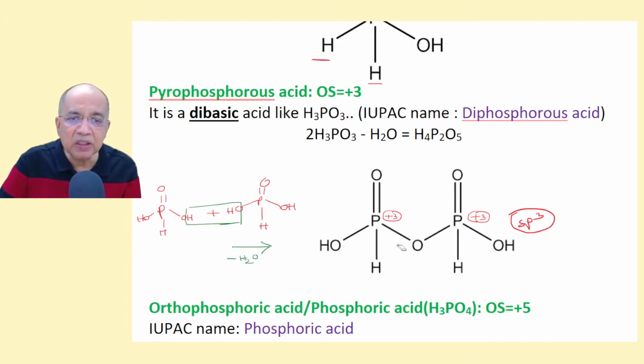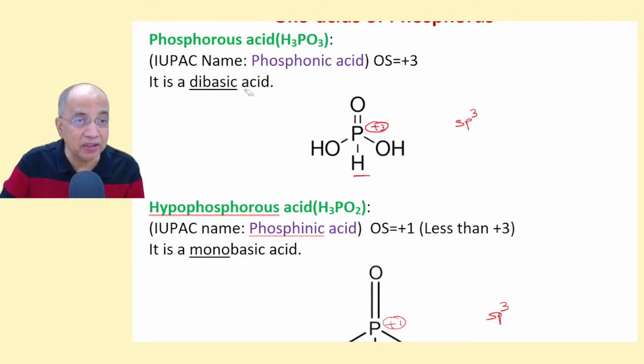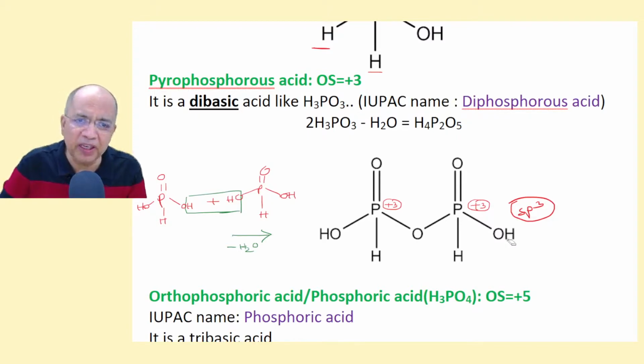Pyro means a dehydrated dimer. There must be an oxygen bridge, P-O-P or S-O-S. And the oxidation state will be the same as the corresponding -ous acid. This is -ous acid, plus 3. This is also plus 3. You can find out by the X method or by the logical method, plus 3 and plus 3. Both are identical, I mean the symmetrical structure. It's a dibasic acid also because this is an ionizable OH and this is also an ionizable OH.